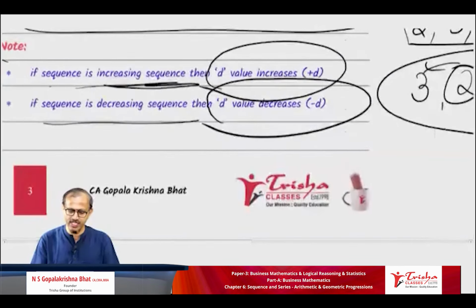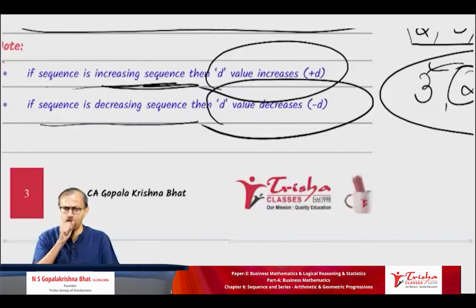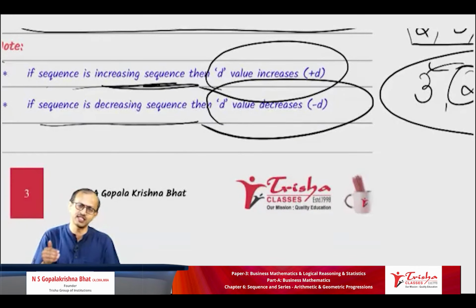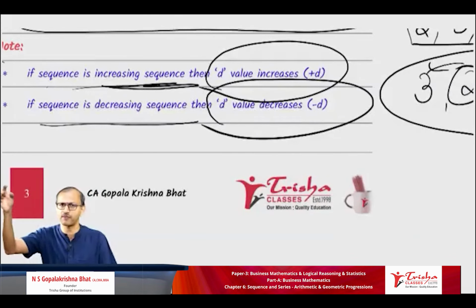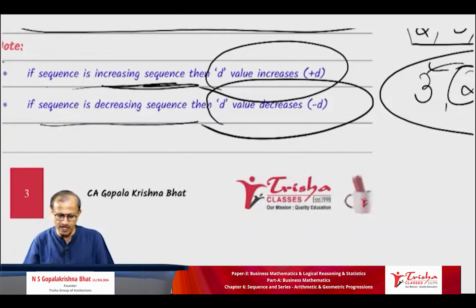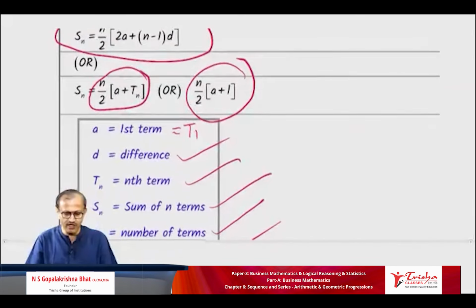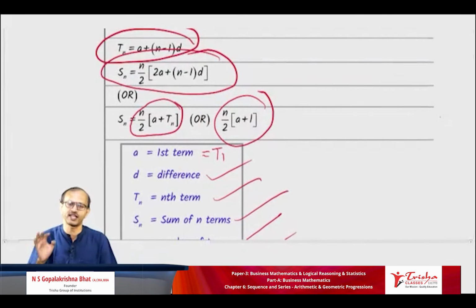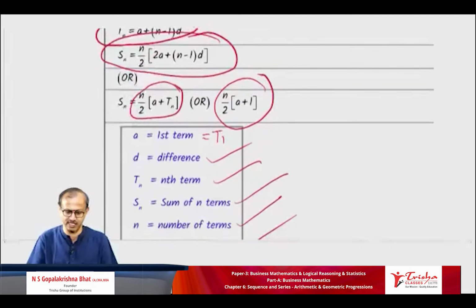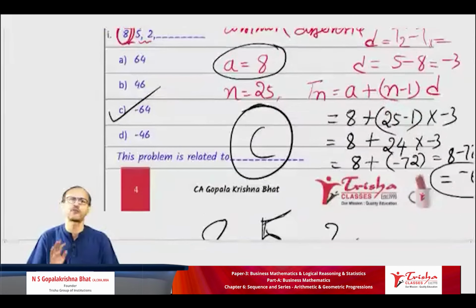We also learned that if the difference is positive, the AP increases, and if D is negative, the values decrease. We learned formulae for Tn and for Sn. The Sn formula can also be rewritten, as I wrote, and we explained the terms and worked out one problem. Thank you for your patient listening.